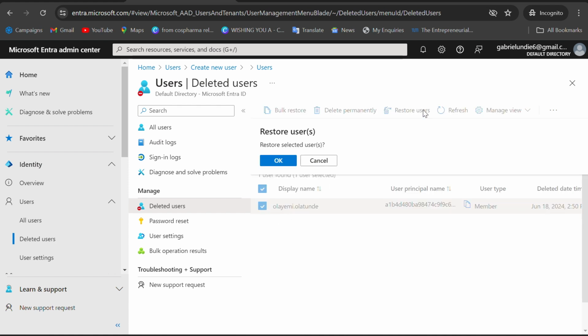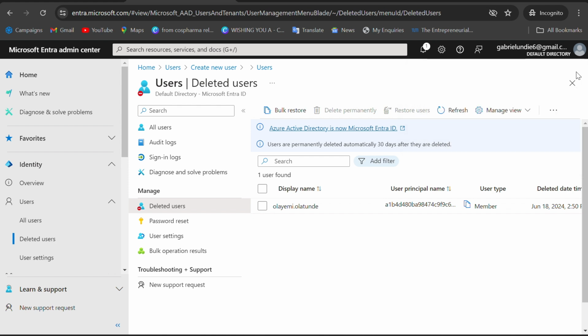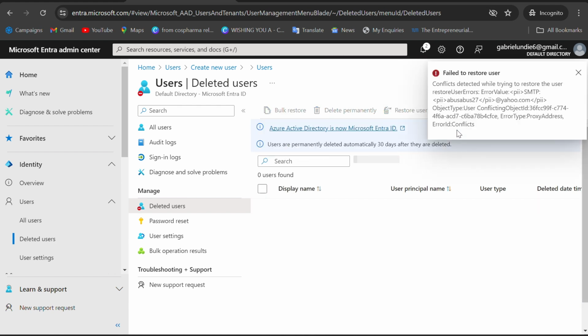The moment you want to restore the user, you say yes, I want to restore the user. But it failed this time. Not that the network is not good; it is good for us to do it so that you know what is there. You see, conflict detected while trying to restore the user.